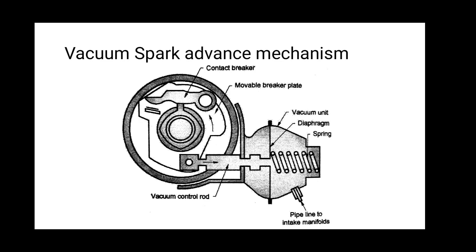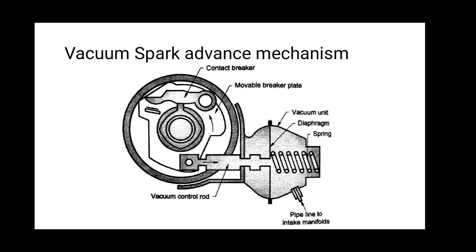This causes the diaphragm to move against the spring, and the linkage to the breaker plate then rotates the breaker plate. This movement carries the contact point around so that the cam, as it rotates, closes and opens the points earlier in the cycle and supplies the spark at the spark plug earlier in the compression stroke.